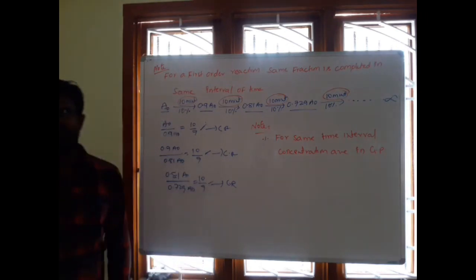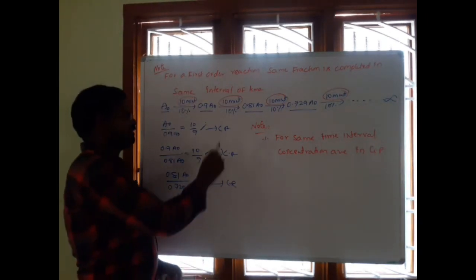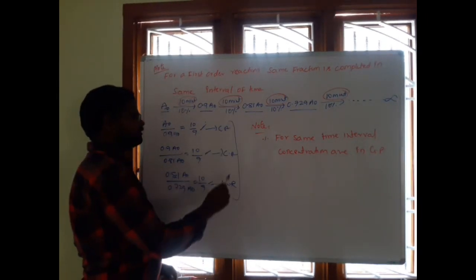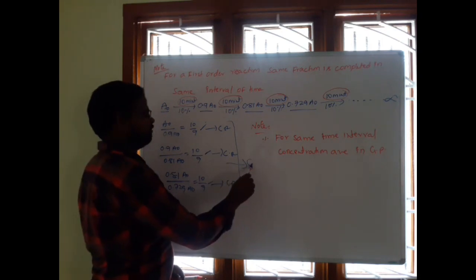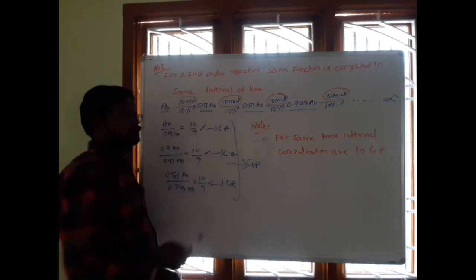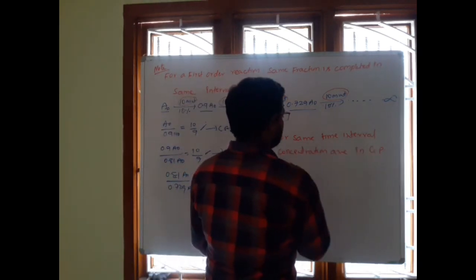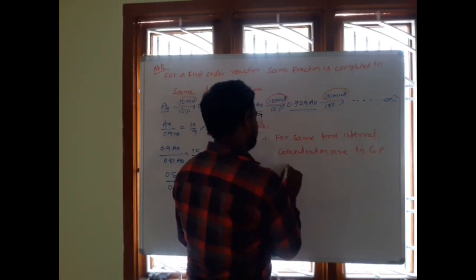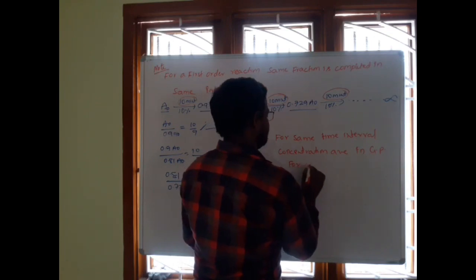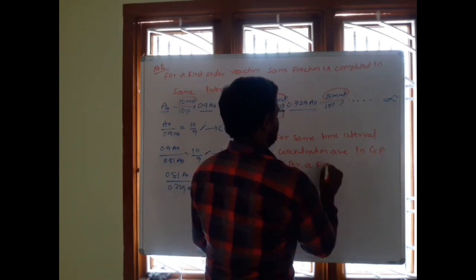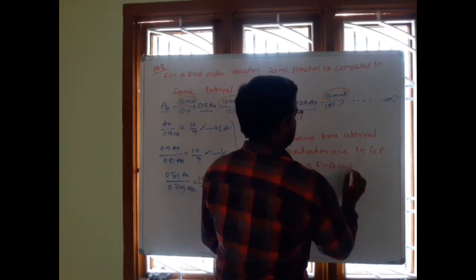Why? Because the ratios of the respective terms are the same. That is GP. That's why we can say for the same time interval, concentrations are in GP for a first order reaction.